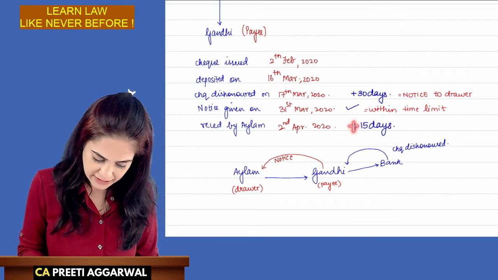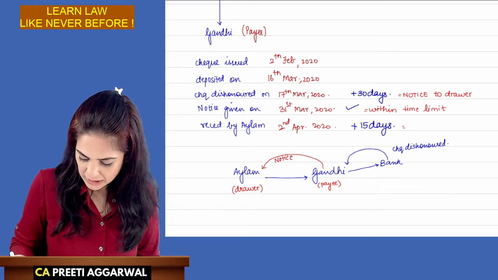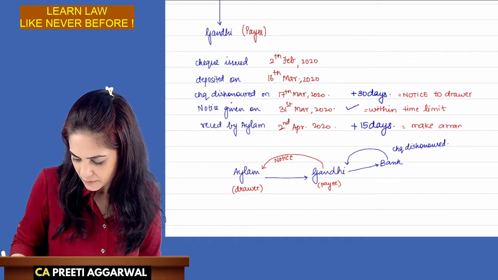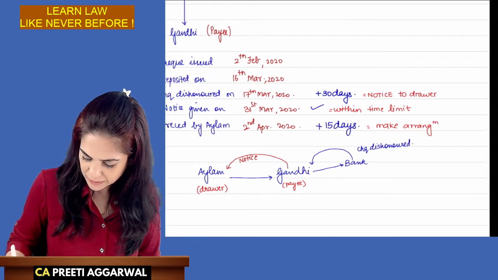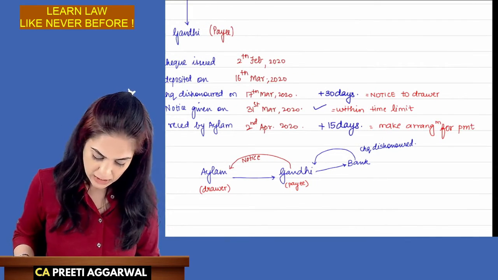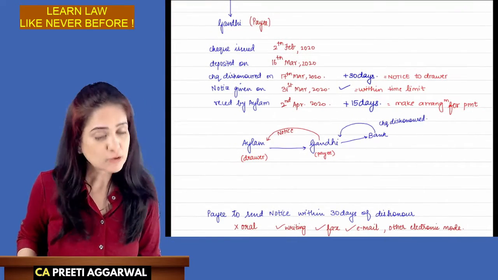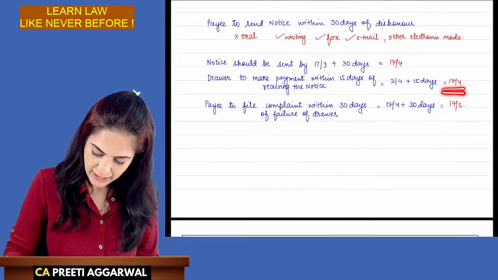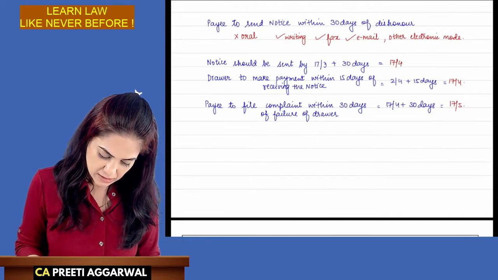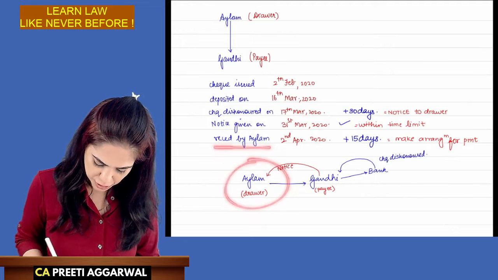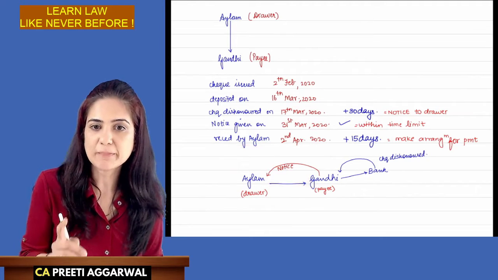Within 15 days, he must make arrangement for payment. So from 2nd of April, calculate 15 days. It comes to 17th of April. So by 17th of April, Mr. Alam should make arrangements to pay money to Mr. Gandhi.